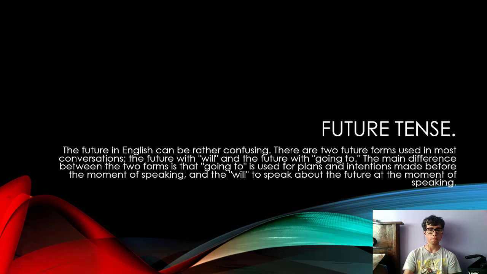The future tense can be rather confusing and a little difficult, but once we have studied it, it will be very easy. There is a main difference between these two forms: we use going to talk about plans and intentions that we made before the moment of speaking, and we use will to talk about the future at the moment of speaking.